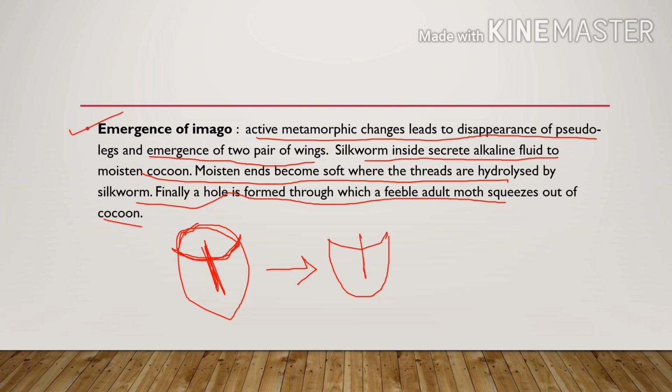Comes out from this, right? So finally a hole is formed through which a feeble adult moth emerges out of the cocoon, and the life history of this silkworm is completed, right? The process then continues as it is. So this is all about the life cycle of silkworm.